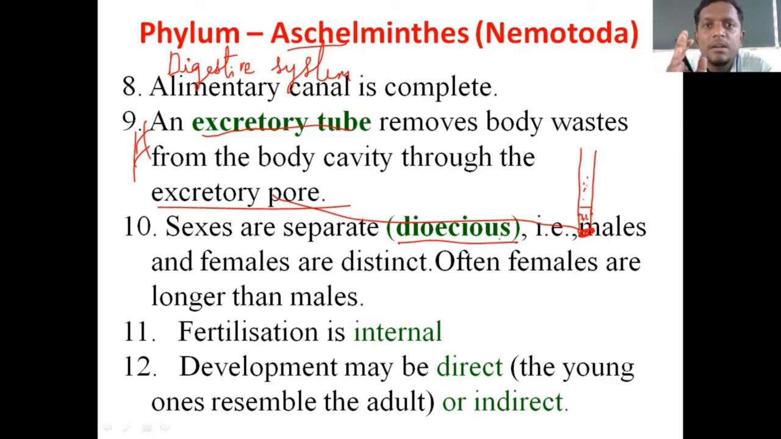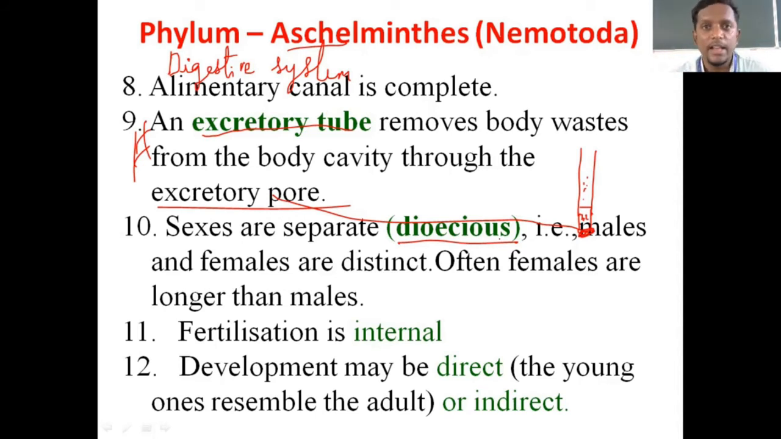For the first time, male and female are found separately. Male organ in one individual, female sex organ in another individual. So this condition is called dioecious. And one more important thing, not only are the sexes separate, if you put male and female next to one another, you can tell from far, looking at the external morphology, which one is male and which one is female. How? Here the next point says that females are generally larger than males.